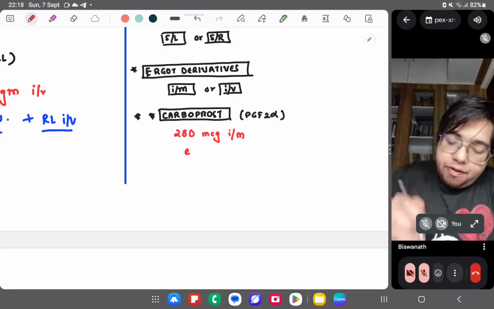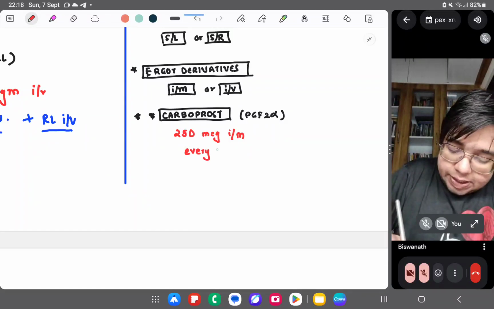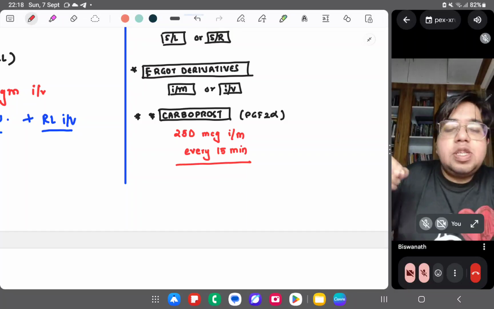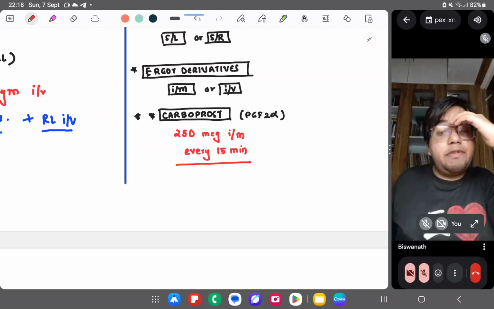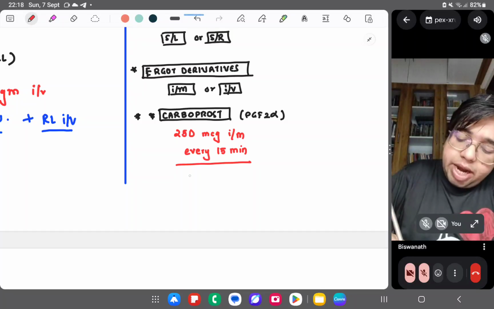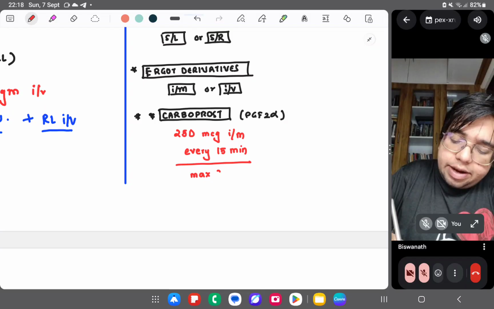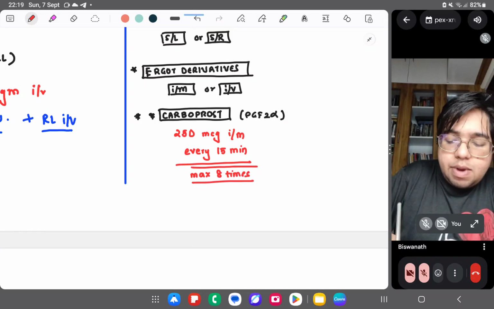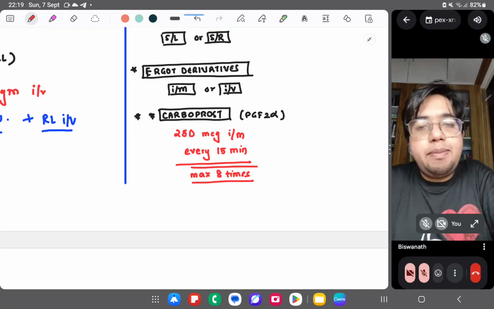Okay, and you have to give every 10 to 15 minutes. Every 15 minutes you can write. And if you give in this dose, maximum of 2 grams you can give. Okay, up to maximum 2 grams, maximum 8 times. Max 8 times. Okay, you can multiply and give the dose.